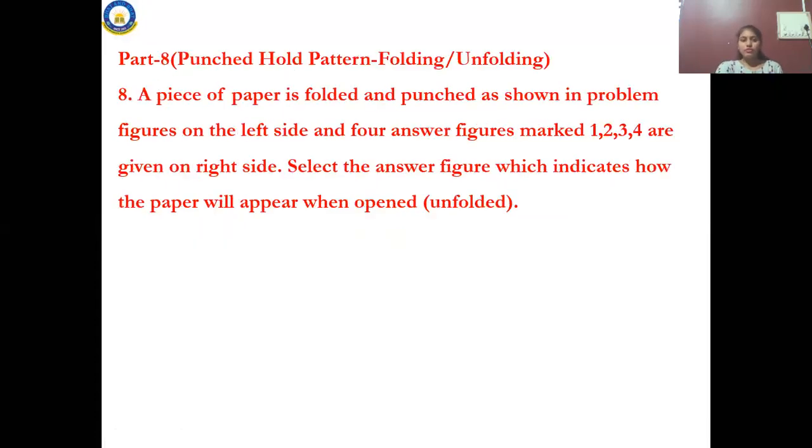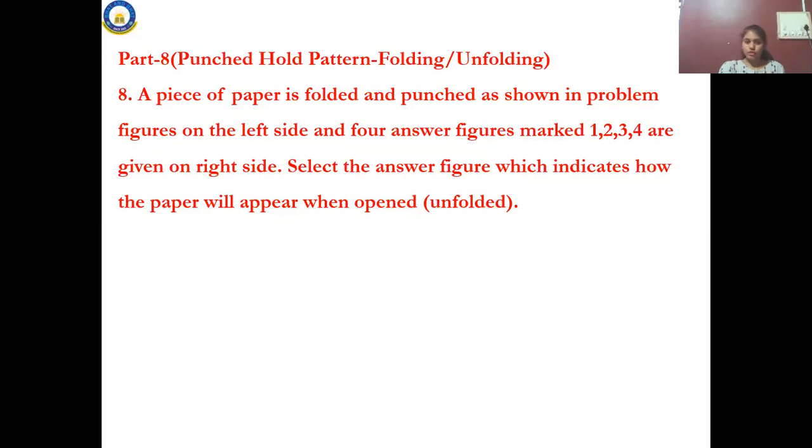Okay, we will move on to the next chapter, that is punch hole pattern, folding and unfolding. What is this folding and unfolding? See, up to this you have seen only figures and diagrams. This is also based on figures and diagrams only, but you have to do this by folding papers. In class or while practicing at home, you can use paper for this. But in the examination, you can't. Okay, you have to think it out in your mind itself. It's a bit difficult chapter.